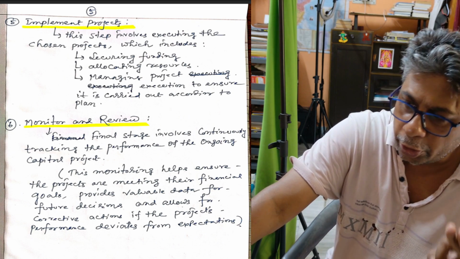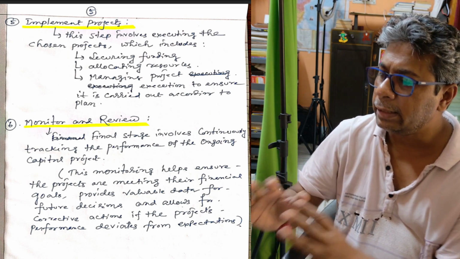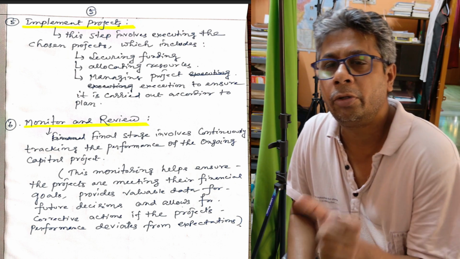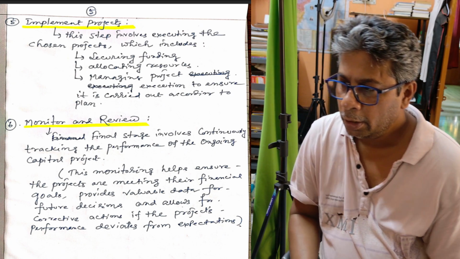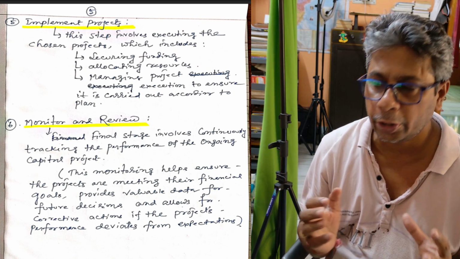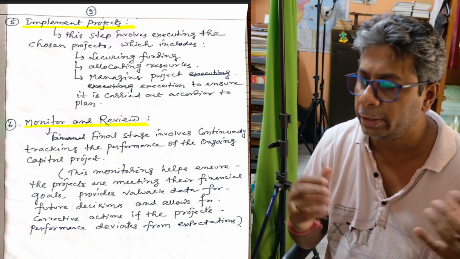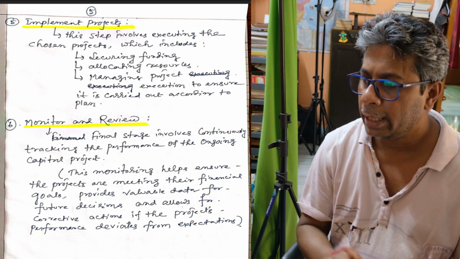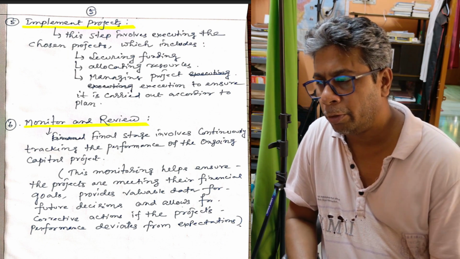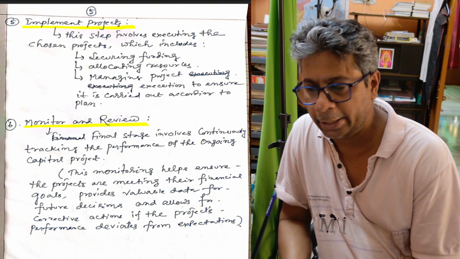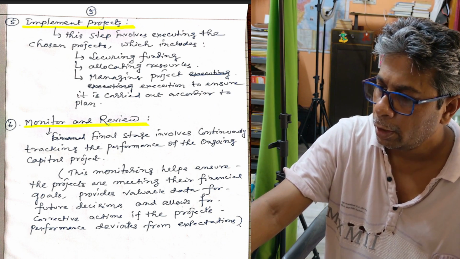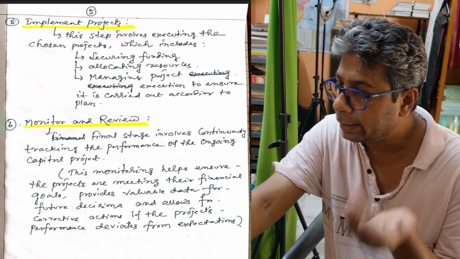And finally, monitor and review. The final stage involves continuous tracking of the performance of ongoing capital projects. The monitoring helps ensure the projects are meeting their financial goals or not, provides valuable data for future decisions, and allows for corrective action if the project performance deviates from expectation. That's why corrective action is taken. That is monitor and review. So these are the important steps.